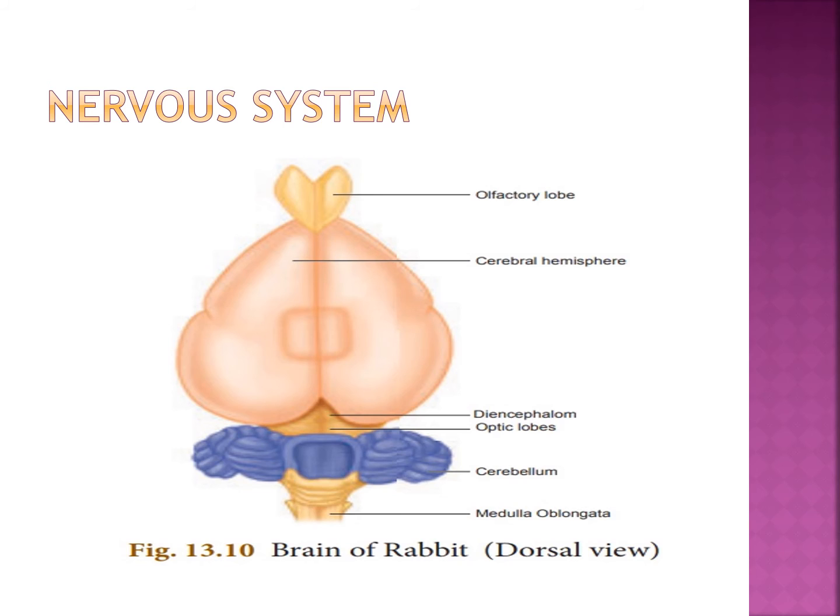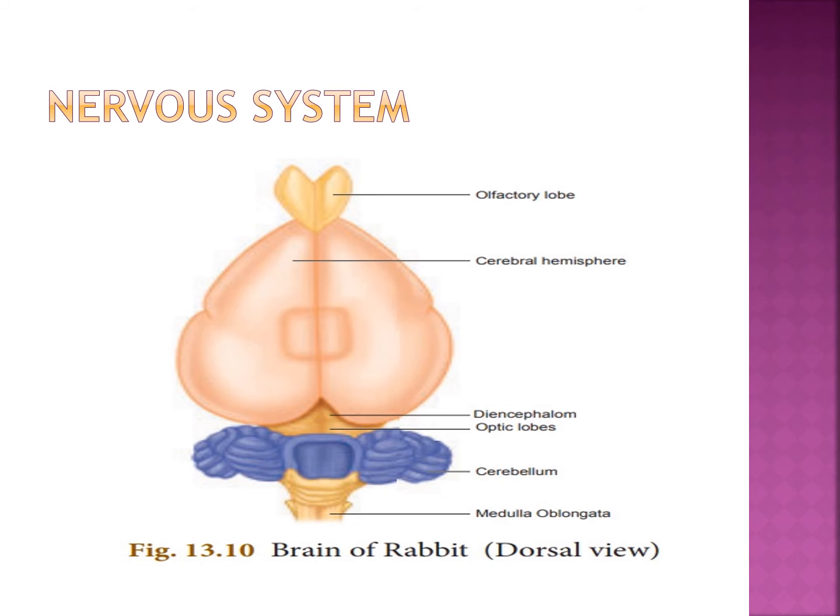The brain is covered by three membranes. Outermost layer is the dura mater. Inner layer is the pia mater. In between, the middle layer is the arachnoid membrane.